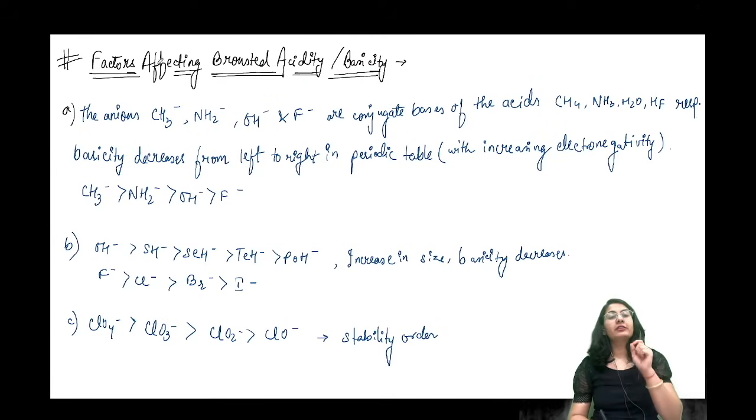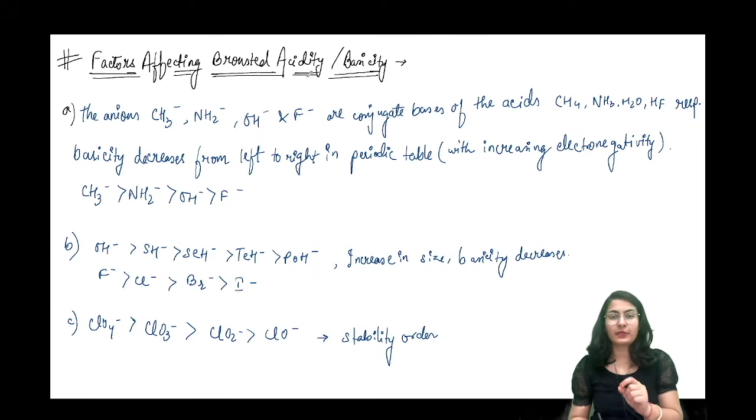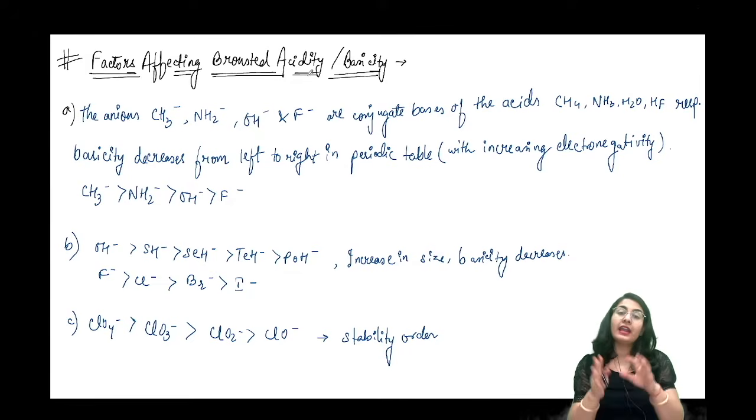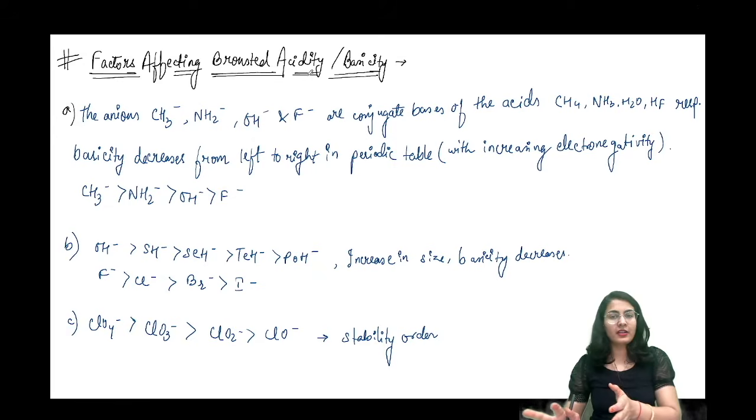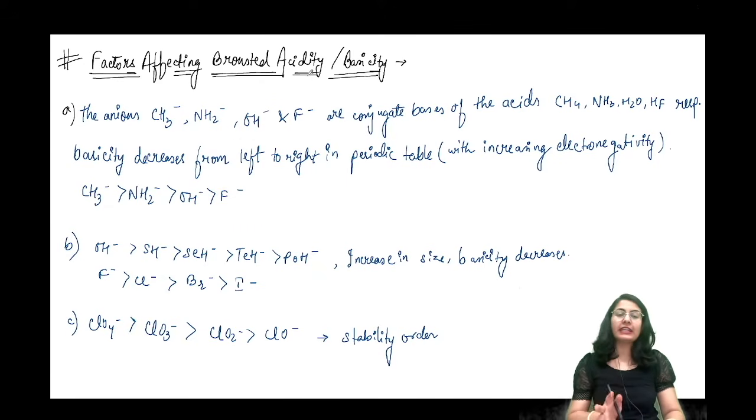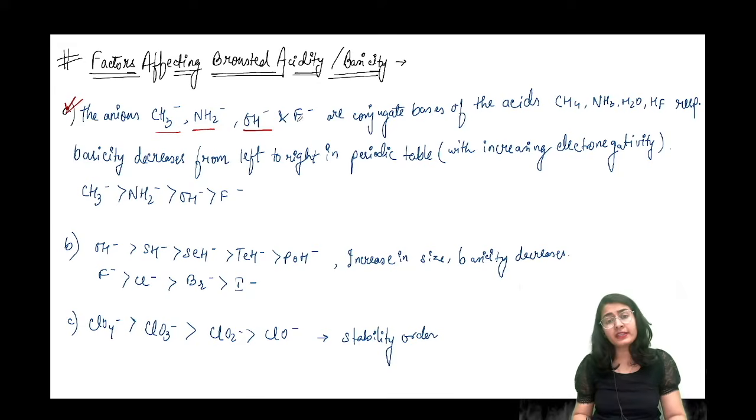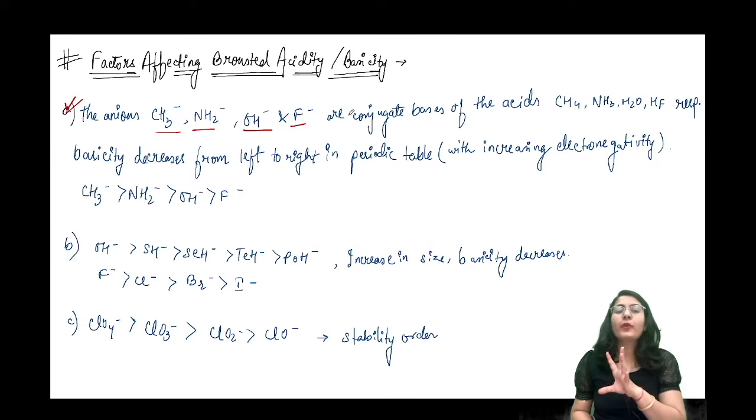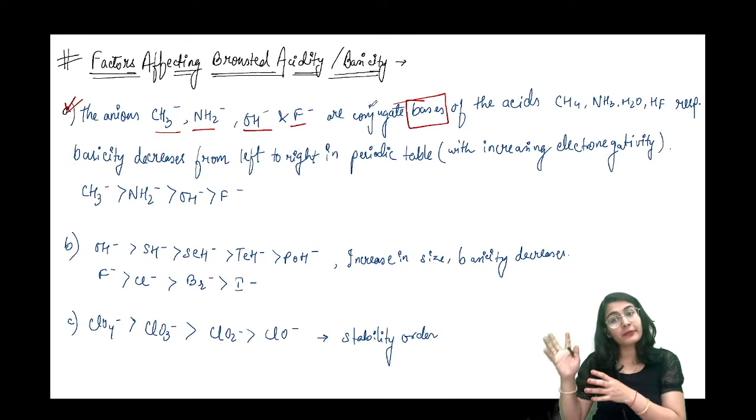And we are talking about the factors that affect Bronsted acidity and basicity. Most of the questions in CSIR NET are asked based on the factors affecting the acidity or the basicity of the molecule. Okay, so let us discuss this. Now the anions like CH3 minus, NH2 minus, OH minus, F minus, what are all of these? They might be coming from some molecules that can lose a proton. Okay, so any anions are bases, and these are conjugate bases because they are coming from some molecules.